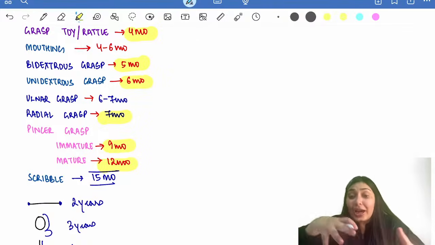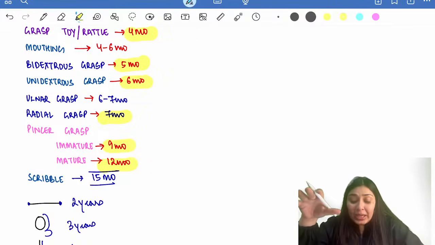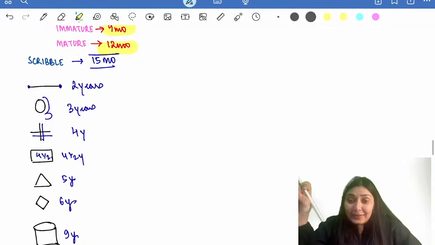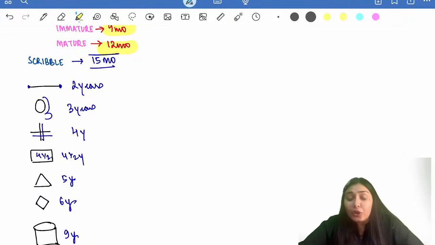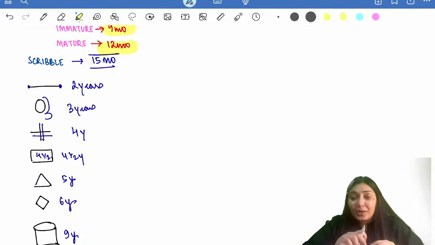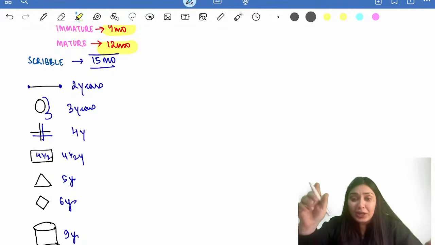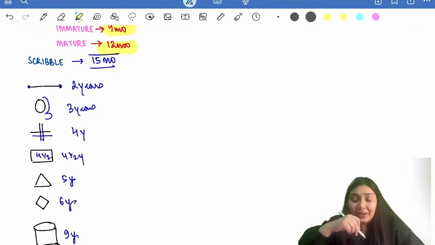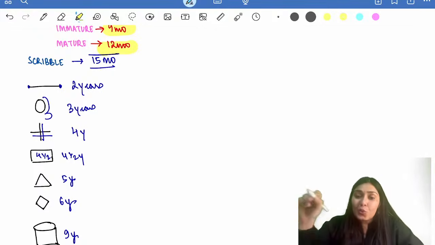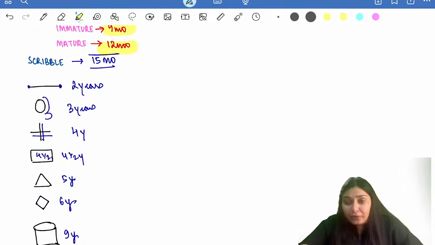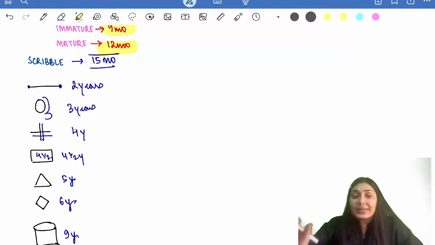After scribbling, the child will make different shapes. Firstly, the child will make line. If you have some nephew or niece or a younger child at your home, initially the teacher gives homework like this only. She'll make 2 dots and ask the child to make lines with that, joining those dots. It could be standing line, it could be sleeping line. So when the child can make these lines with 2 ends, this is at 2 years of age. So a line has 2 ends, remember. So at 2 years of age, the child can draw these lines.